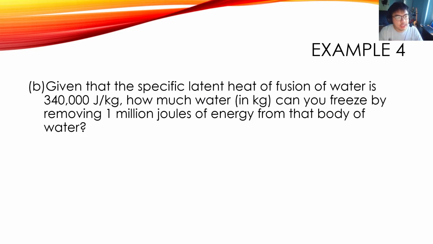Now let's do B. Given that the specific latent heat of fusion of water is 340,000 joules per kilogram, how much water in kilograms can you freeze by removing 1 million joules of energy from that body of water? So this is the specific latent heat of fusion for water, and you want to find its mass, and you are given 1 million joules of energy.